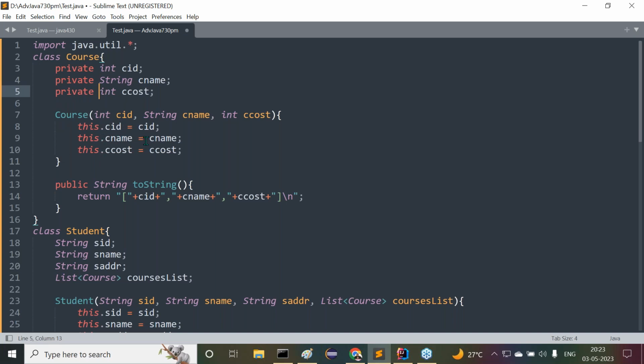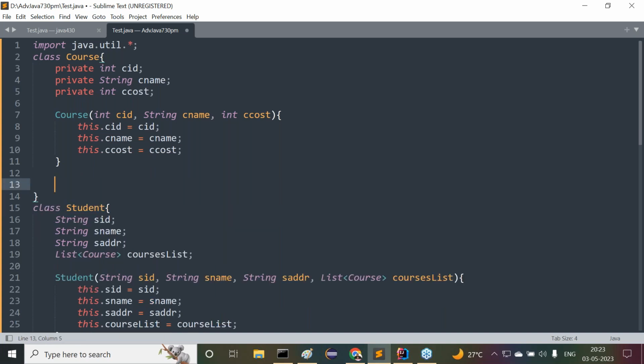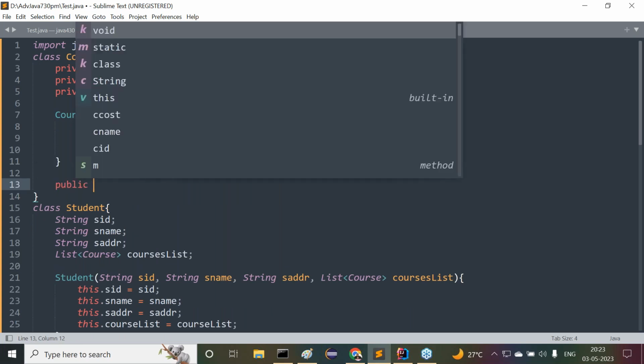But I have to get data or not? To get the data, we have to provide getter methods. Even this one is not required here. What methods do we require? Getter methods. Setter methods are not required. Through the constructor, I'm going to set the data. But I want to use the getter method.